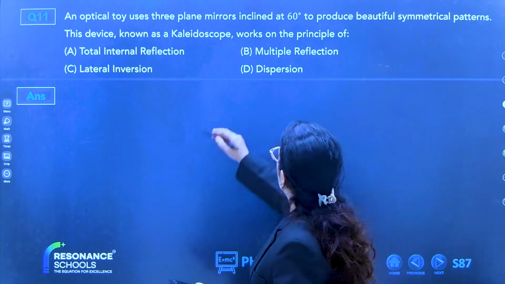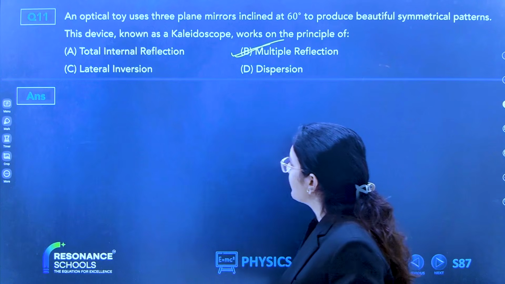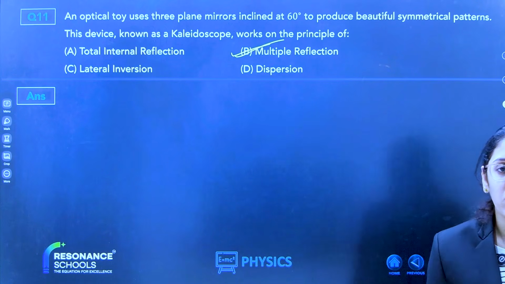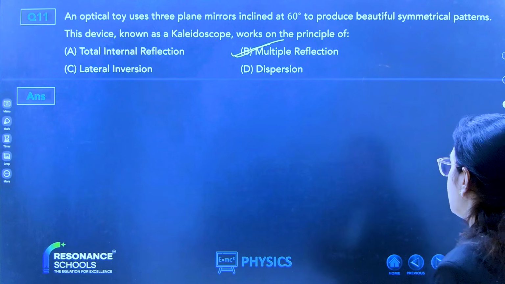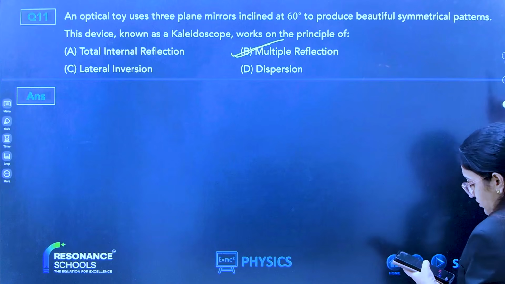Multiple reflections, already discussed. In a kaleidoscope, multiple reflections take place.